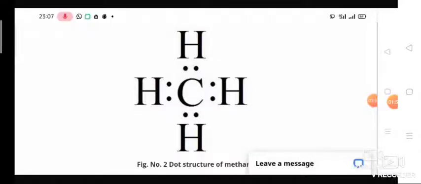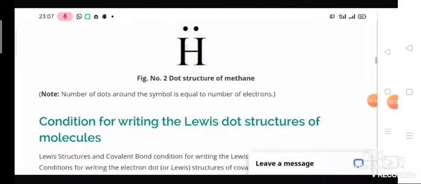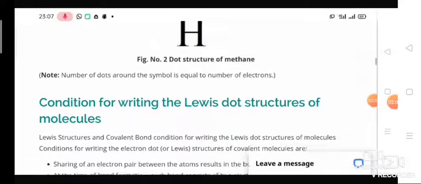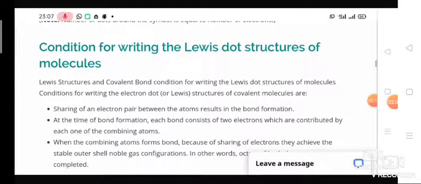Here is the bond formation of methane. Carbon has 4 valency electrons and hydrogen has 1 valency electron. So carbon shares its 4 valency electrons with 4 hydrogen atoms to form methane. So this is the Lewis dot structure for methane.